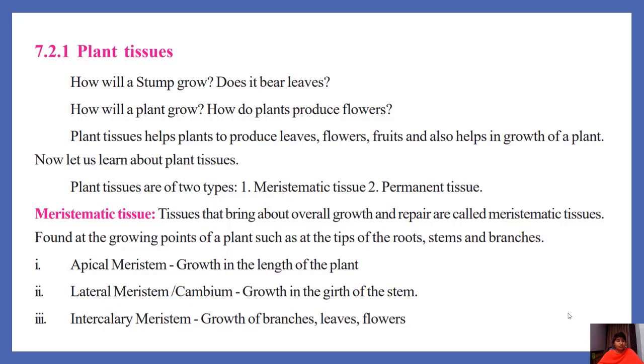Meristematic tissue, what does it do in plants? Tissue that brings about overall growth and repair of the plant is called meristematic tissue. It is found at the growing parts of a plant, such as at the tips of roots, stems, and branches. Based on its functions and location, it is divided into three types: apical meristem, lateral meristem, and intercalary meristem. Apical meristem helps in the growth of the length of the plant. Lateral meristem or cambium helps in the growth of the girth of the stem. Intercalary meristem helps in the growth of branches, leaves, and flowers.